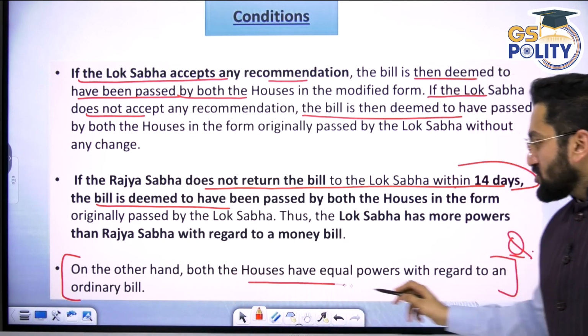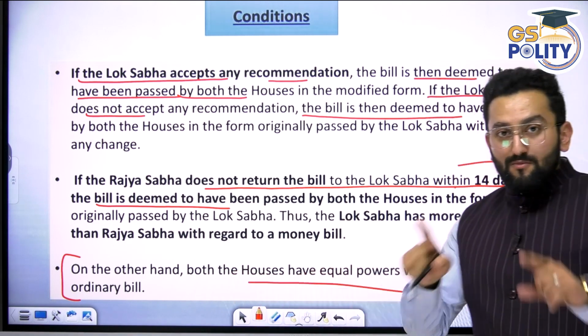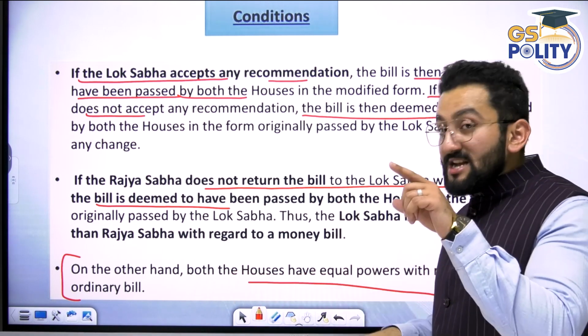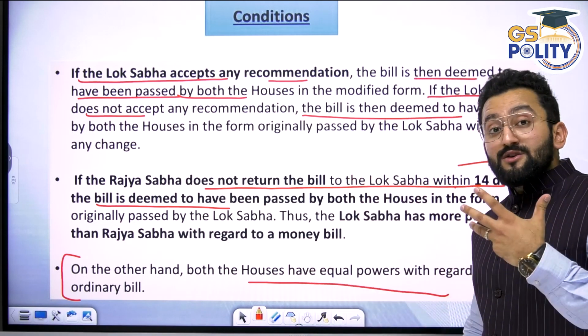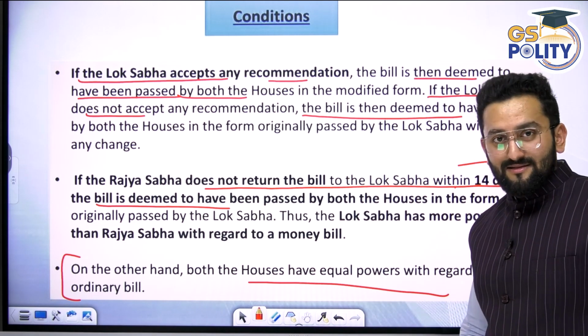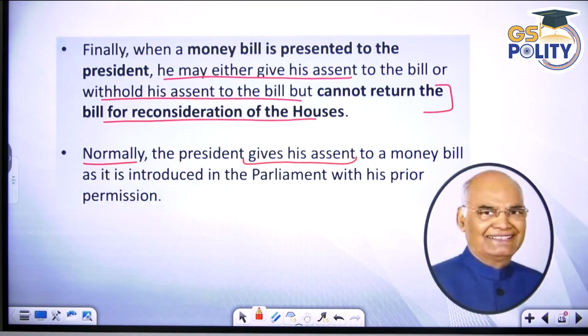On the other hand, both houses have equal power in case of an ordinary bill, but both houses have unequal power in case of a money bill. And I also gave you the reason why. I think it is clear now.